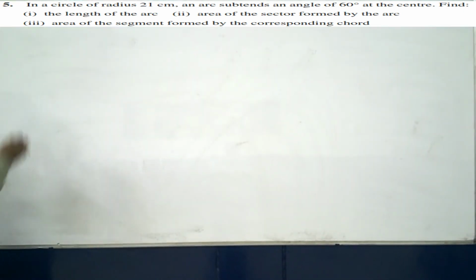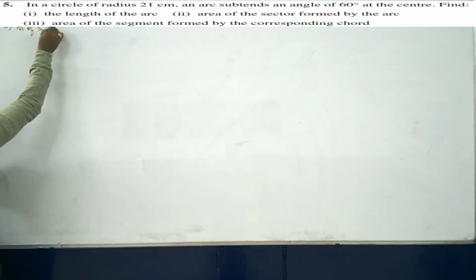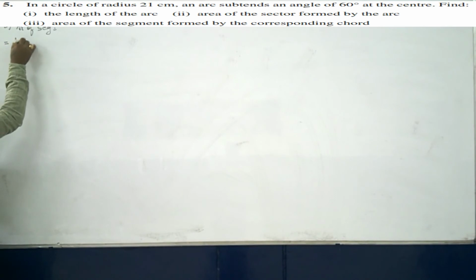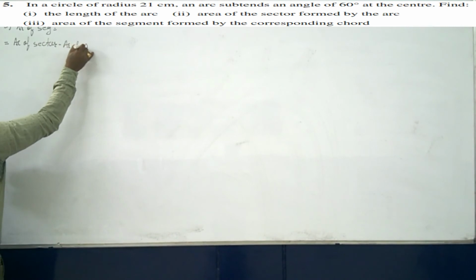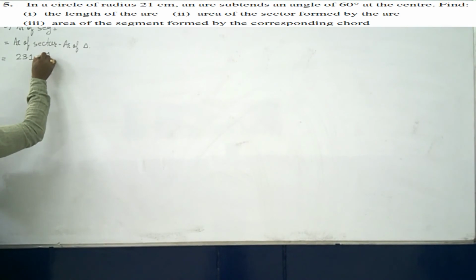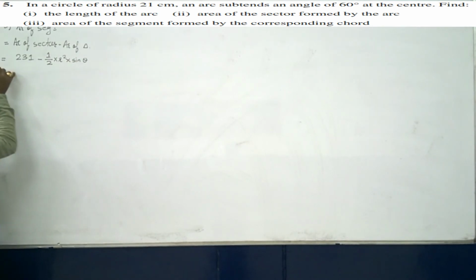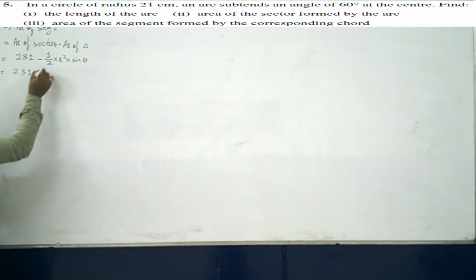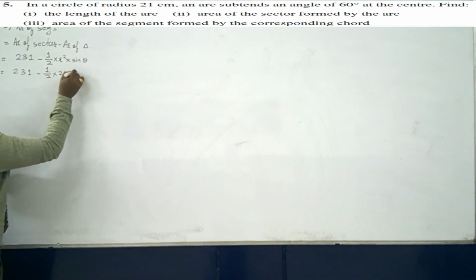Now the remaining part of sum number 5, that is area of segment. Corresponding segment can be given as area of sector minus area of triangle, which can be given as area of sector is equal to what? 231, which we have got, minus area of triangle can be given as half into r square into sin theta, which is 231 minus half into r square, here 21 into 21.